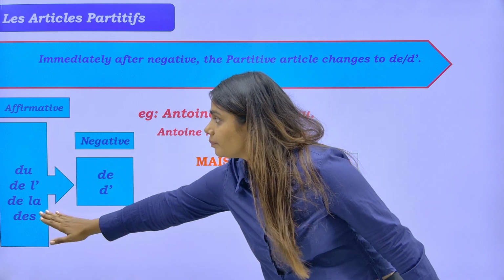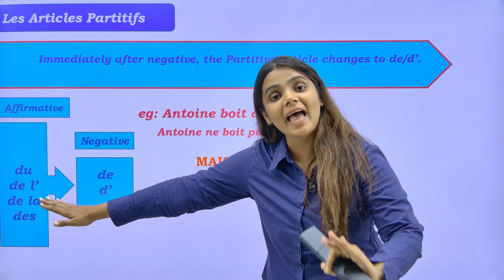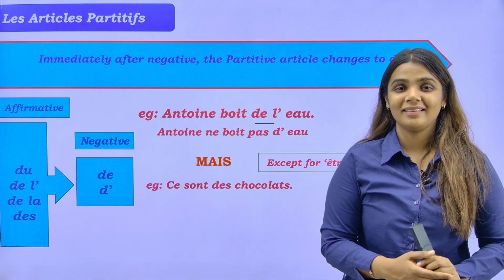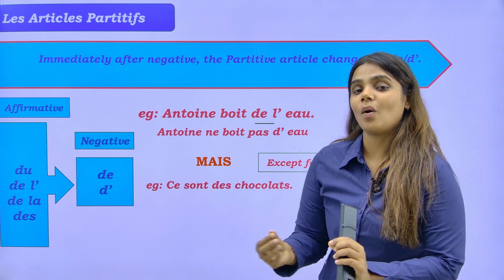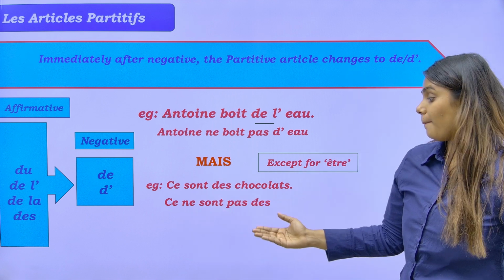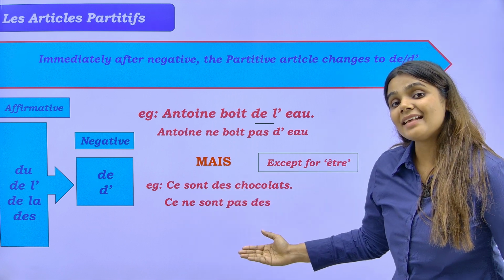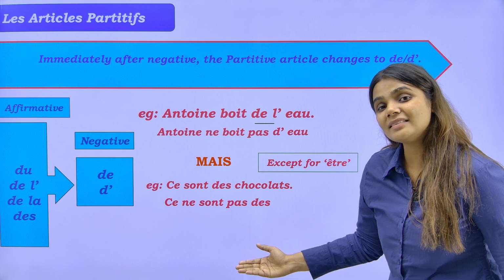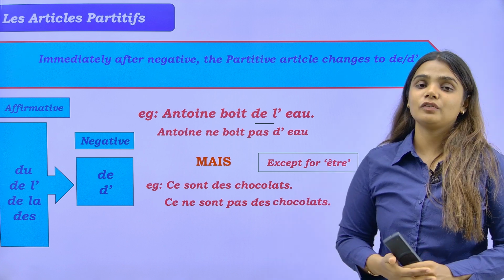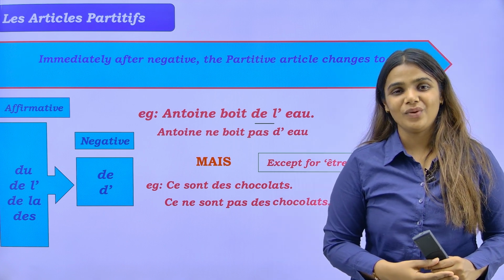Your partitive articles will stay as they are. Let us see an example. Ce sont des chocolats. These are some chocolates. So the negative will be ce ne sont pas des chocolats. They will be as they are. Why? Because there is a conjugation of être here.